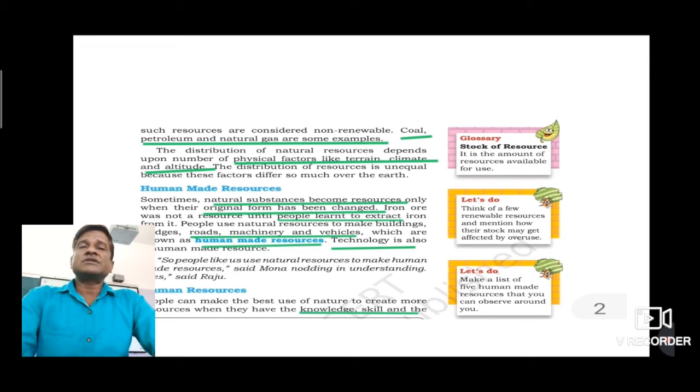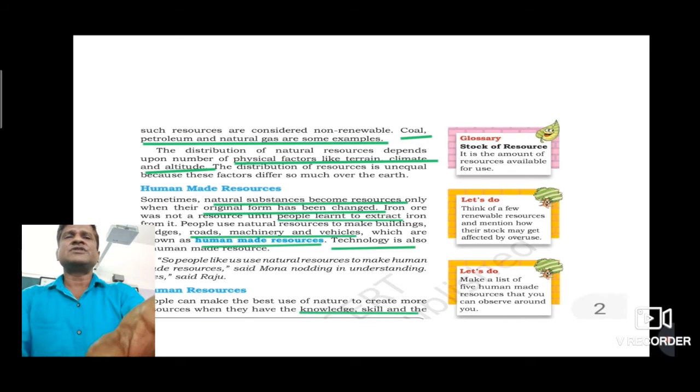Now we are going to discuss the last category of types of resources, on the basis of distribution. There are two categories: first is ubiquitous and second is localized. Now what is the major difference between these resources?